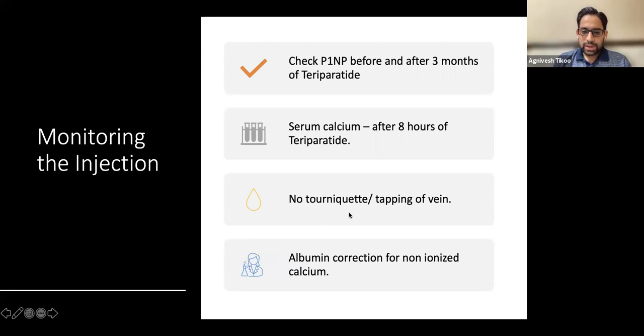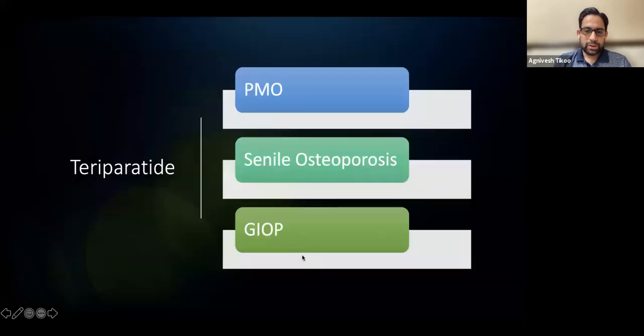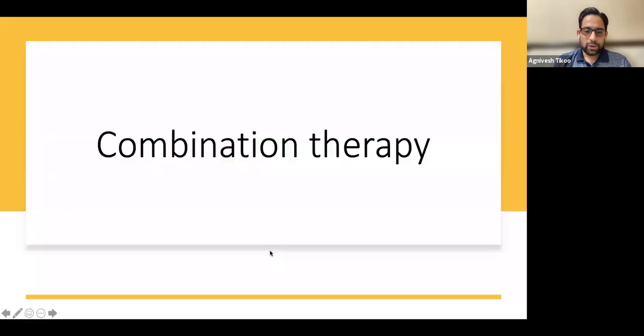Again, precautions. If you ask for a calcium and somebody has applied a tight tourniquet and has beaten the hell out of the vein before drawing a sample, you expect that it is going to be a hypercalcemic sample anyway. So it doesn't represent the true value. That's why you need to be very precautious in these situations and use an ionized calcium or an albumin correction for the best result. And teriparatide is recommended for all: postmenopausal, senile, as well as glucocorticoid-induced osteoporosis.